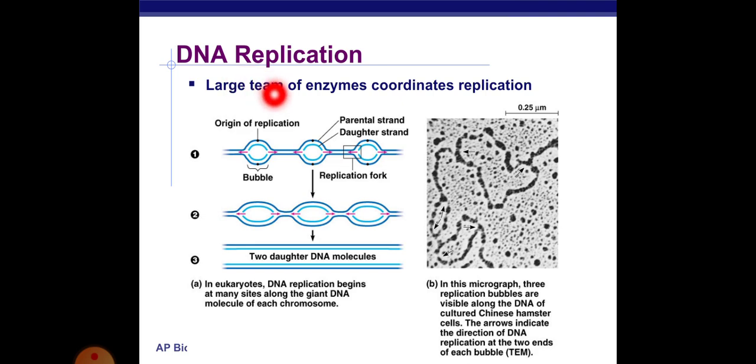The origin of replication, the parental strand and a daughter strand, that is the replication fork, replication bubble, and two daughter DNA molecules have been synthesized. In eukaryotic DNA replication begins at many sites along the joint DNA molecules of each chromosome. This is a microscopic structure which represents the three replication bubbles 1, 2 and 3.